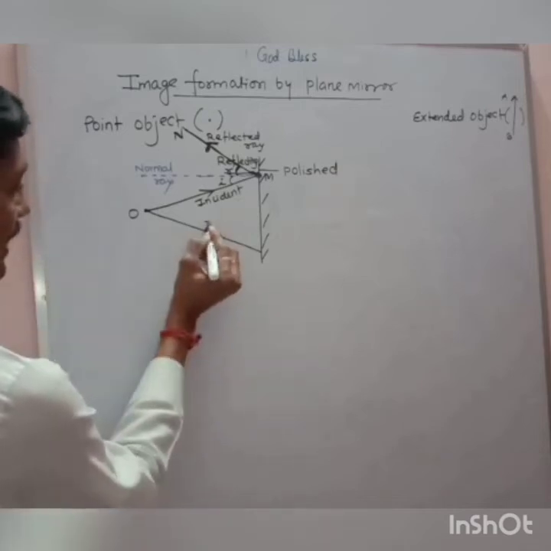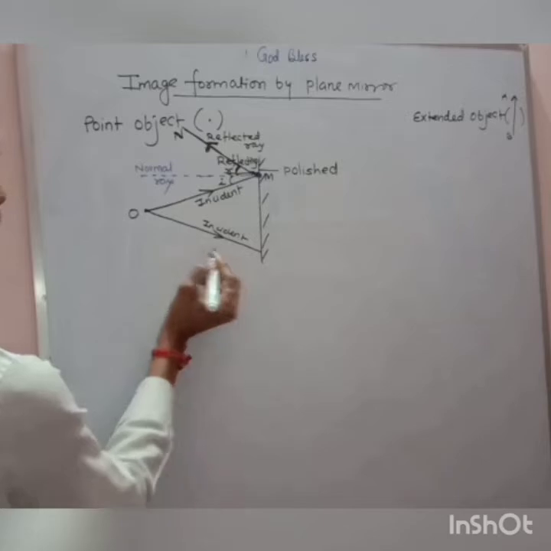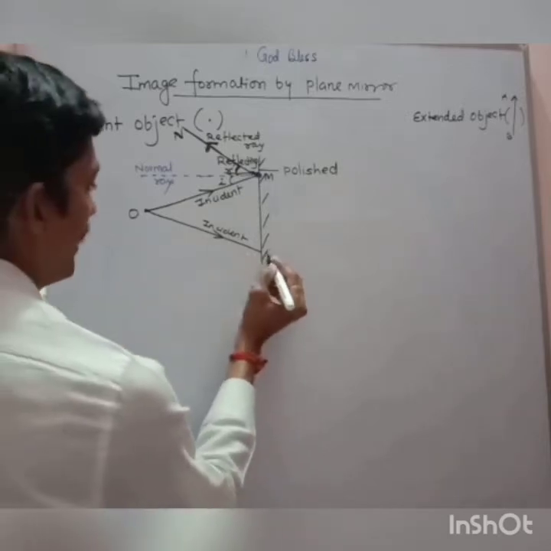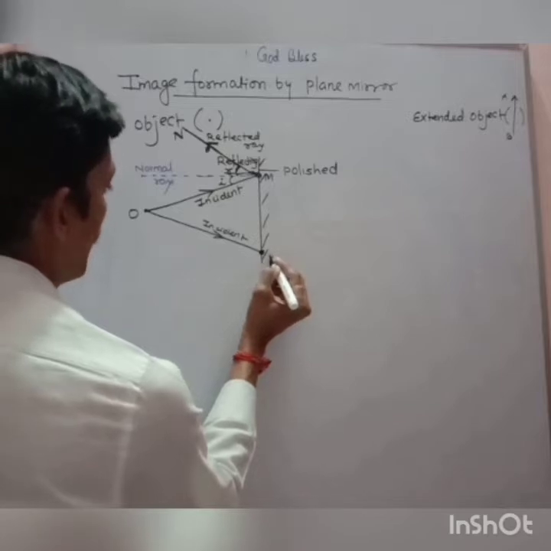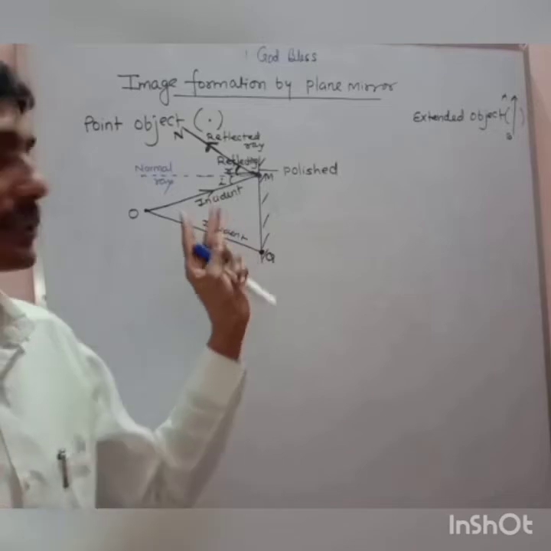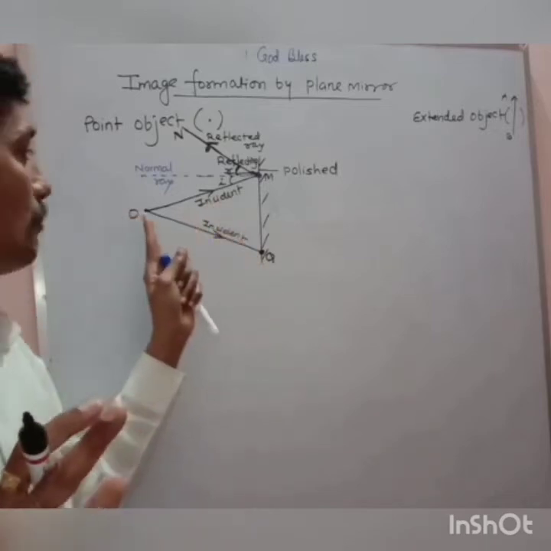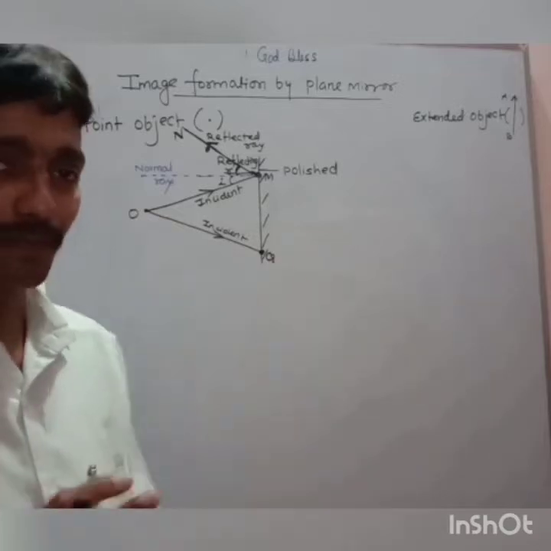This is another incident ray, you can say, incident at point Q. So now in the figure there are two incident rays. One is moving along OM and the other is moving along OQ.